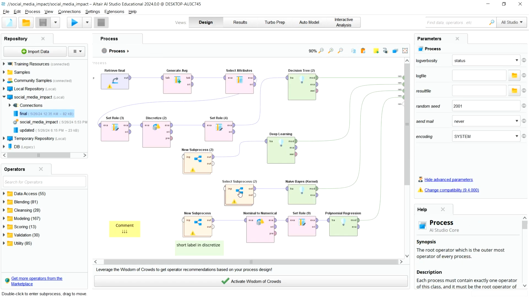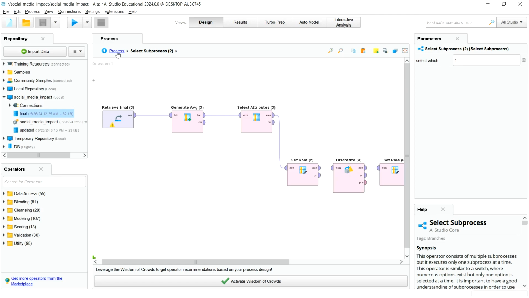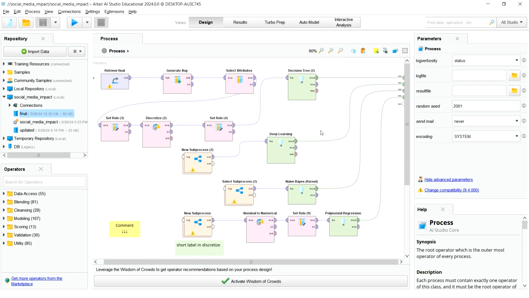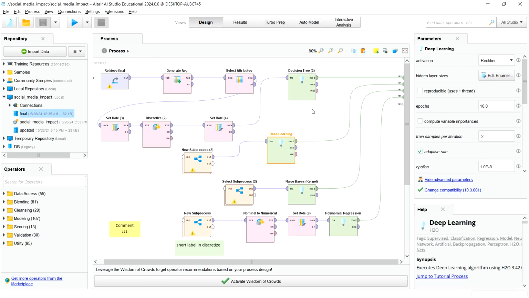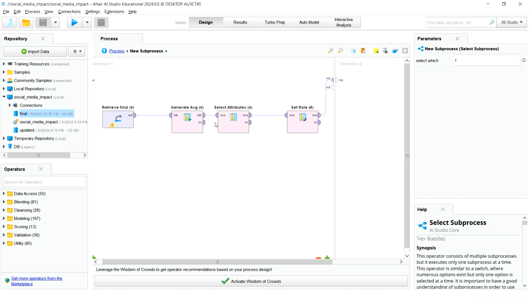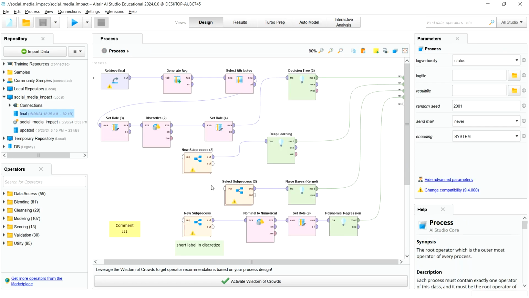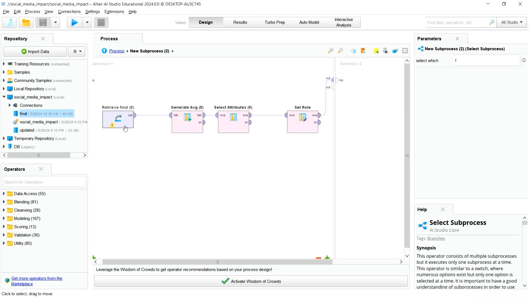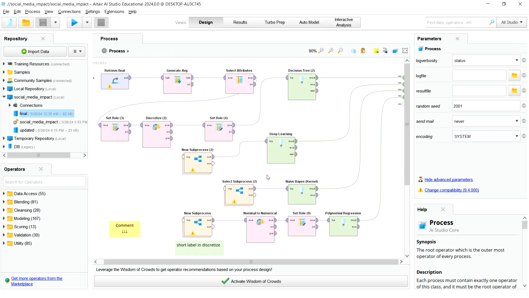Now coming to deep learning models and problems like polynomial regression, we don't need the concept of bins over here. So these processes don't have the discretization part inside them. So we are having just the normal value and generating the average, selecting out the attributes that we need, and then setting the role to label and then using it.